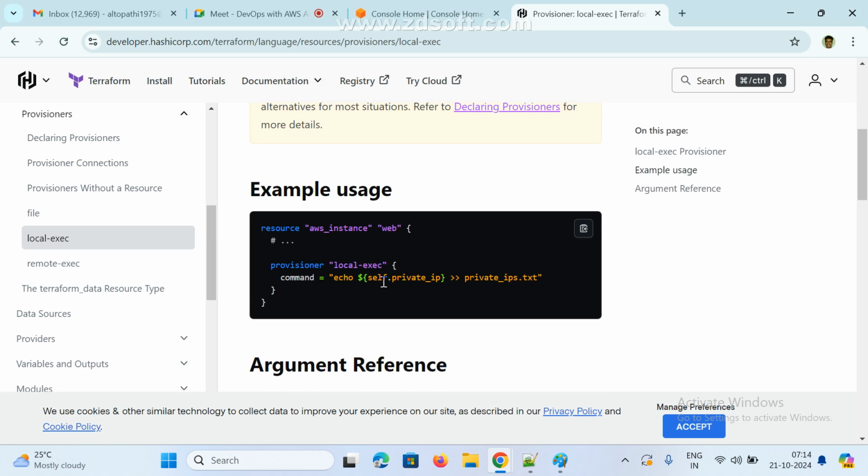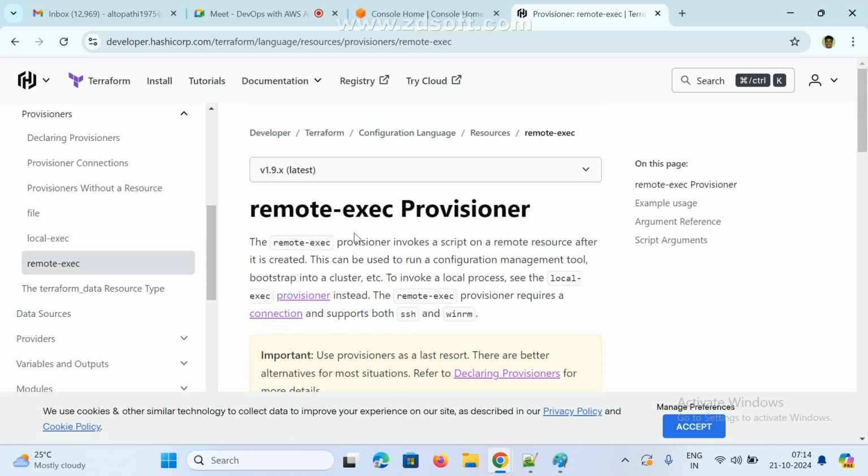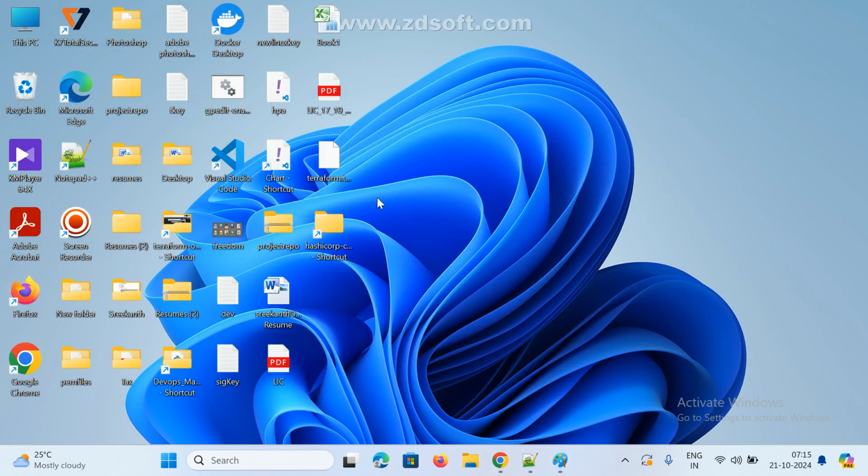This is the syntax. And remote means after the remote resource is created, once the instance is created and I want to execute some script, or install some packages, whatever you want, in that case we should go for remote exec. The concept is very simple, but you need to understand it. Whatever you can understand, just remember how we can understand. Now come to the practical part, so how it will work. Now go here.